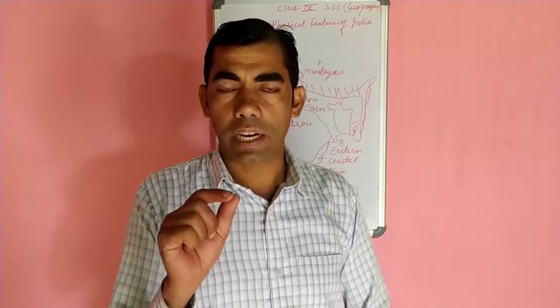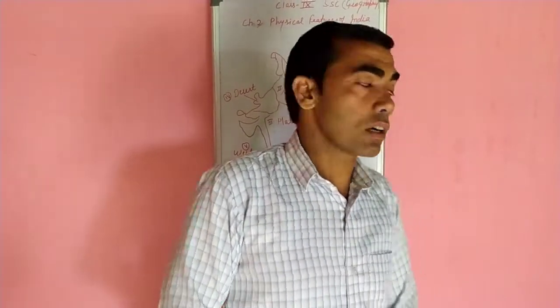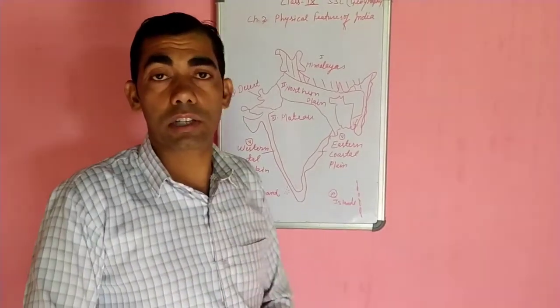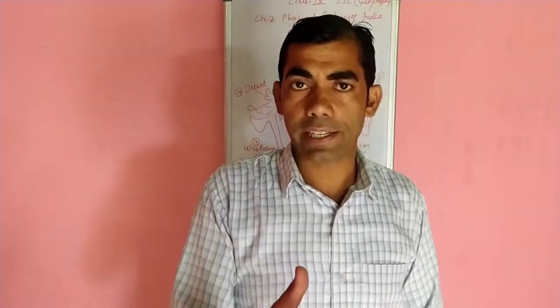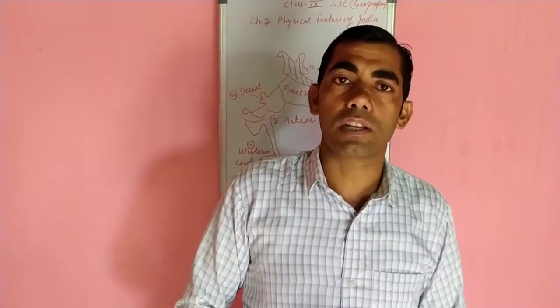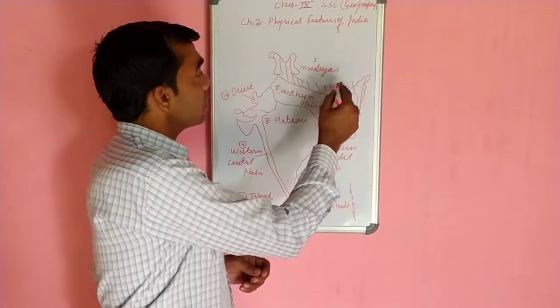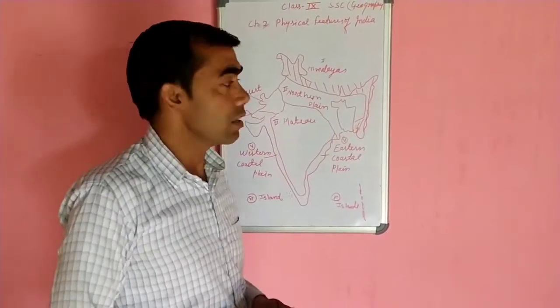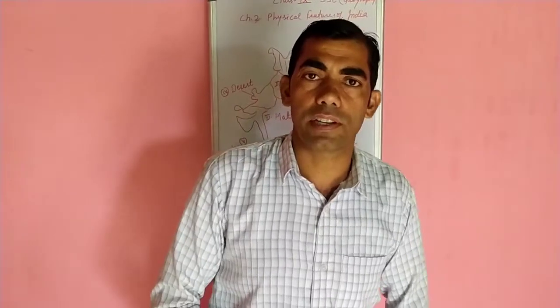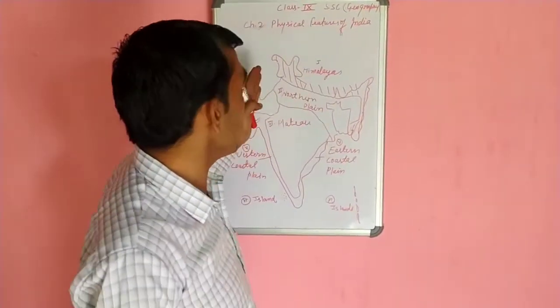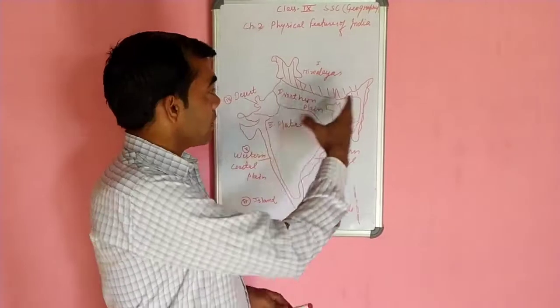Number 1 category is called Himadri or Great Himalaya. Number 2, Himachal Himalaya. Number 3 category, Outer Himalaya or Shivalik Himalayas. The Himalaya has great significance in India because it protects us from very rigid climatic conditions, and it provides fresh water for irrigation and for the largest population of India. It is the home of many perennial rivers. So Himalaya mountain is number 1.